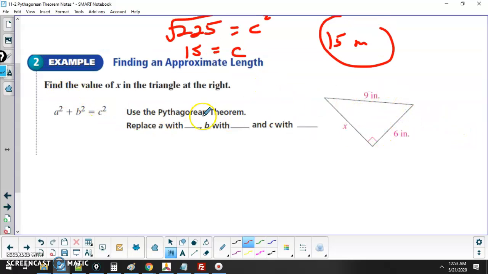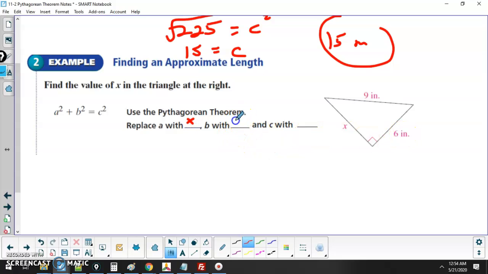All right, this time we are not finding the hypotenuse. Because in this one, what is the hypotenuse? It's 9, right? So we can either replace a with x or 6, because it doesn't matter which leg is which.